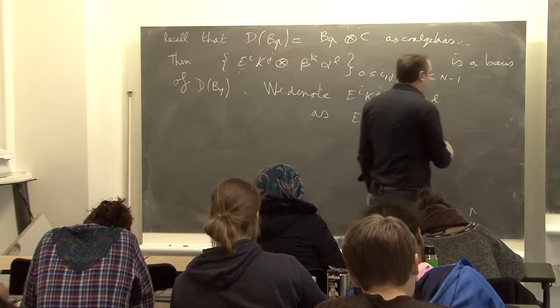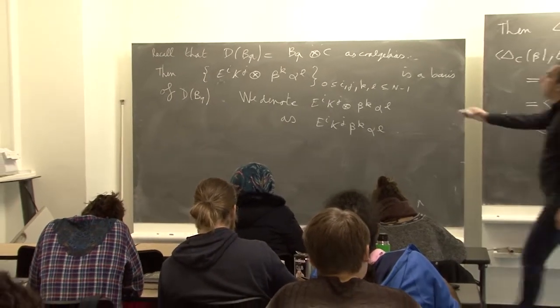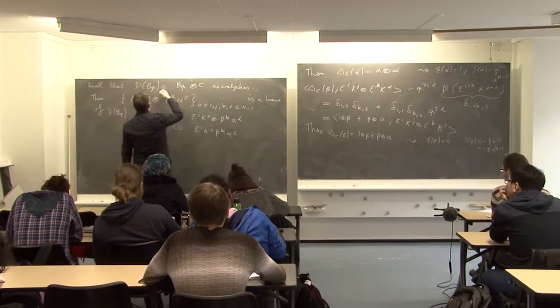Okay. So we know the coalgebra structure of BQ and C, so we know the coalgebra structure of the double.